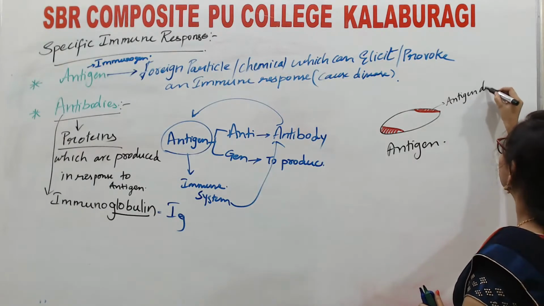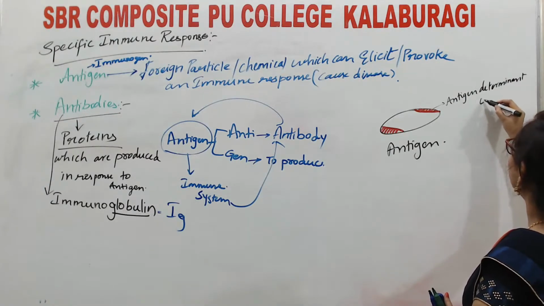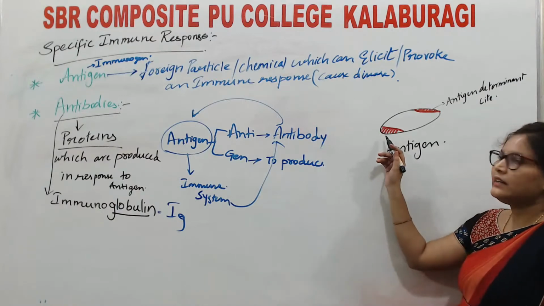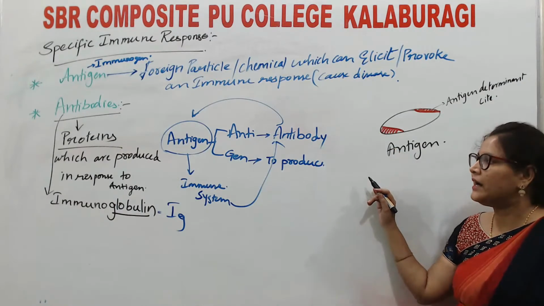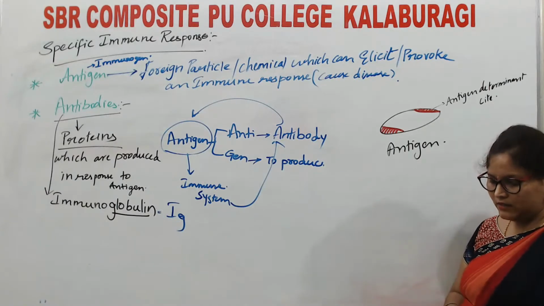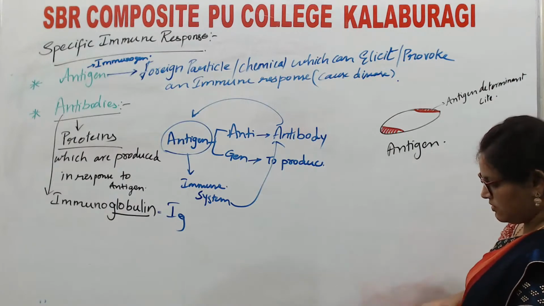Antigen determinant site. And this antigen will go and bind with the antibody through certain surface proteins.